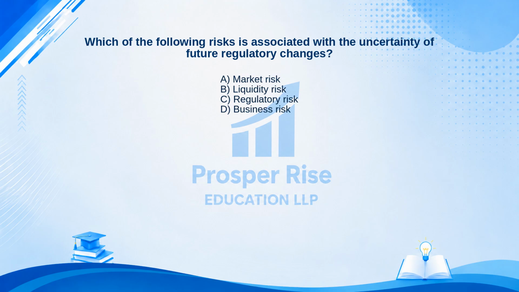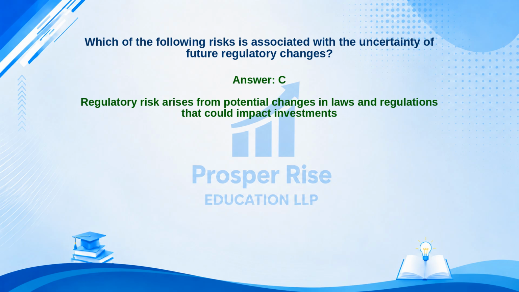Here are your options. A. Market risk. B. Liquidity risk. C. Regulatory risk. Or D. Business risk. Take a moment to pause the video and decide. The correct answer is option C. Let's see why. Regulatory risk arises from potential changes in laws and regulations that could impact investments.